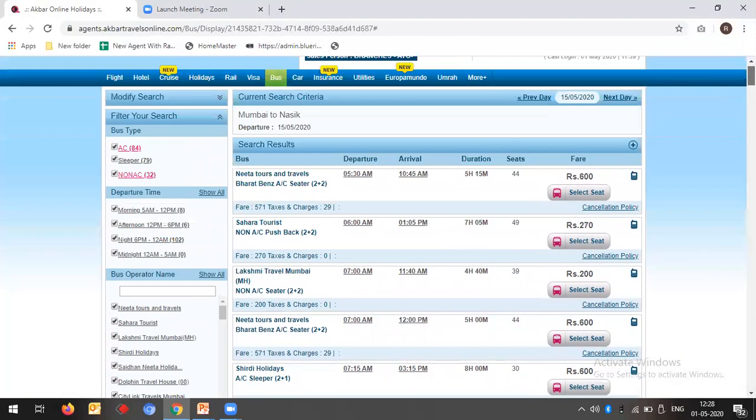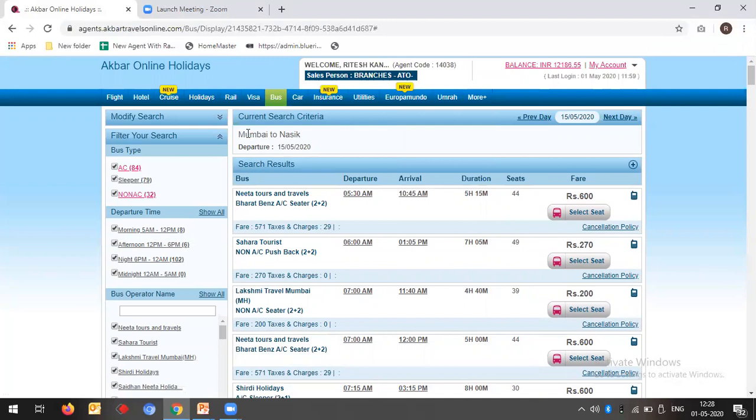So going back to the search results, there is the sector again given with the date. Second, the bus name is clearly mentioned, Nita Tours and Travels, and the bus type name. Second, the departure, arrival, duration, what time it takes, and seat availability, how many seats are available. If 44 seats are there, it will show 44. If it's 39, then it will show 39 seats available. Then the fare, based on lowest to highest.